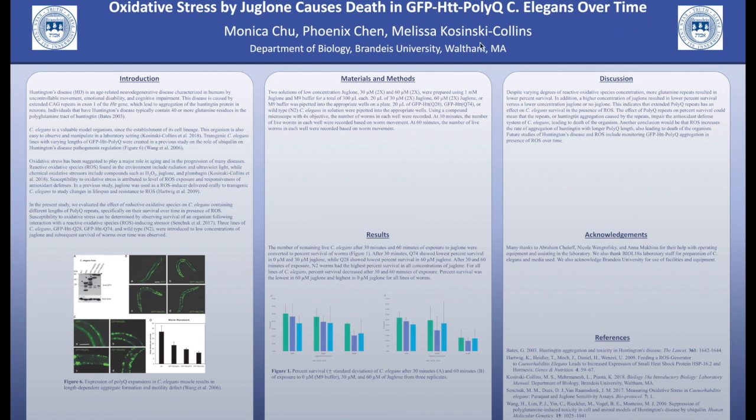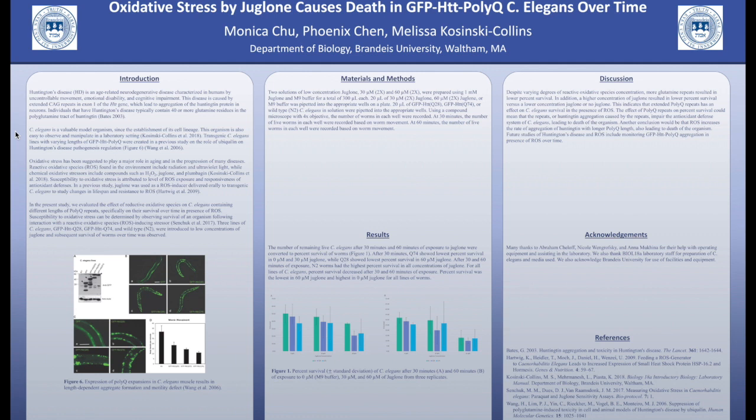Huntington's disease is a progressive neurodegenerative disease caused by extended CAG repeats in exon 1 of the HTT gene, which translates to the HTT protein containing an extended PolyQ tract. When PolyQ repeats reach 40 residues, this results in aggregation of HTT in the neurons and an onset of Huntington's disease.